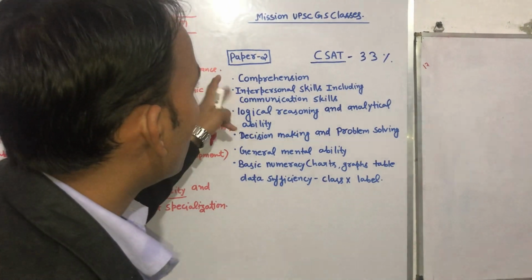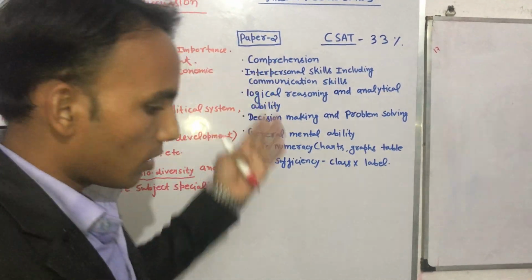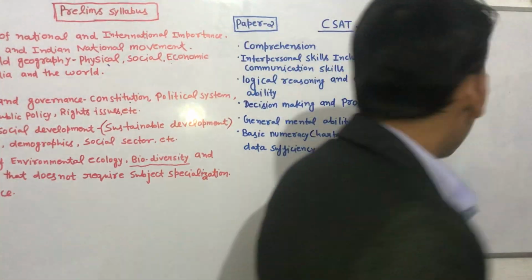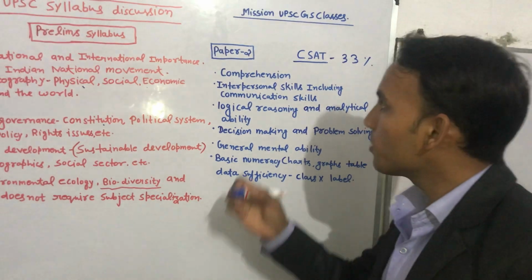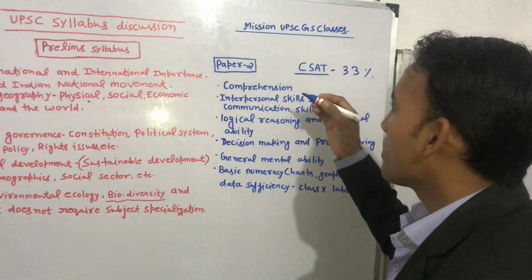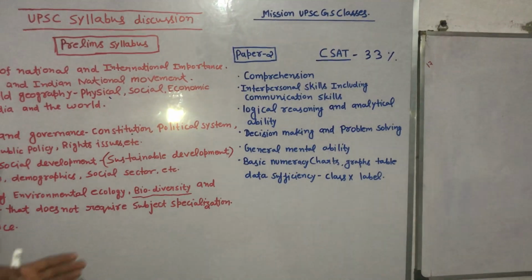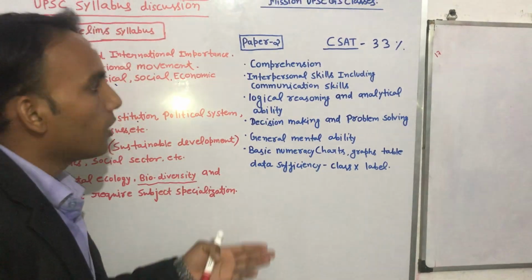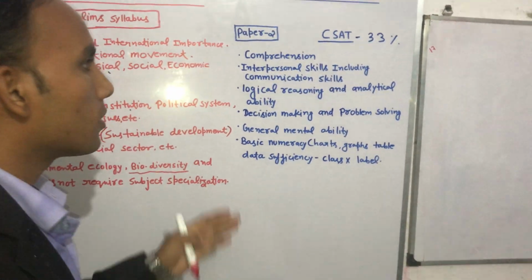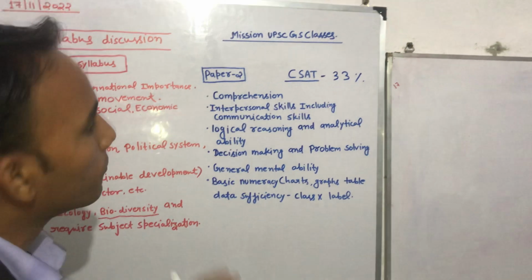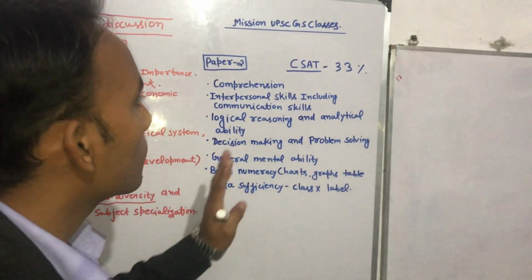So if you see here, this is the syllabus of CSAT. Here, comprehension. Comprehension means there will be a passage given to you, and you have to comprehend that passage. UPSC will be asking what is the crux of this passage. There will be similar things given in that crux, 4 or 5 things. You have to choose one, but that is very difficult to choose, because almost all the options look similar, so that will not be easy. You have to practice more for this.